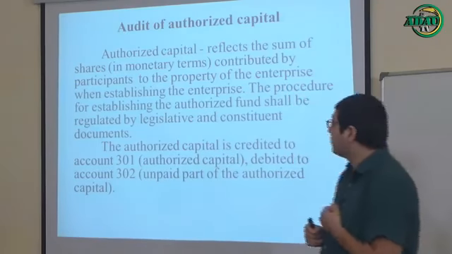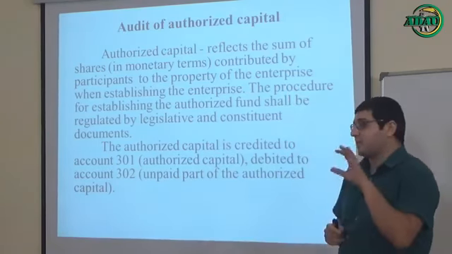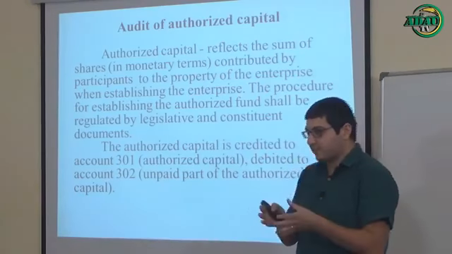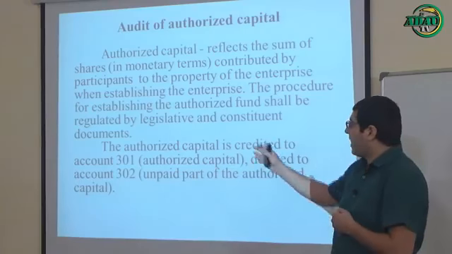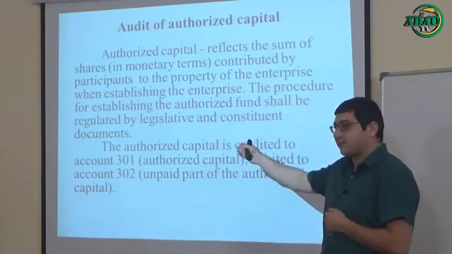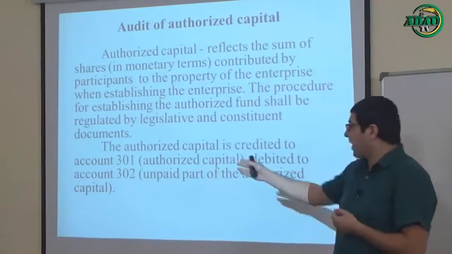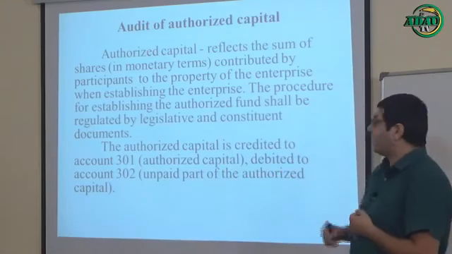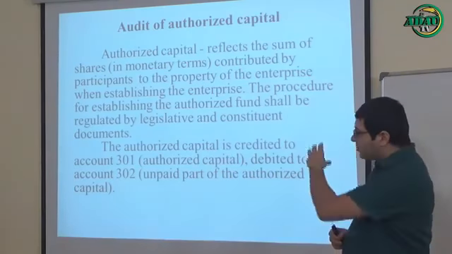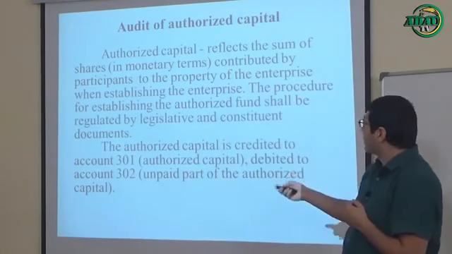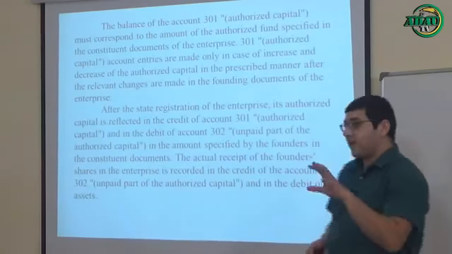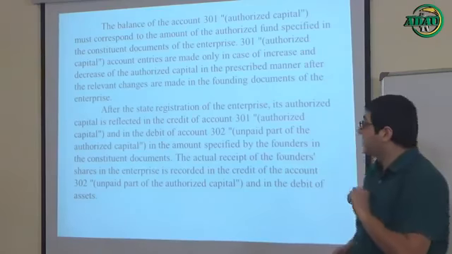So let's continue. There are 2 main information sources for this checking process. There are 2 accounts for this checking process. One of them is 301, authorized capital, and the second one is 302, unpaid part of the authorized capital. Of course, we'll talk a bit more about these accounts in the next slide. So let's continue. Okay, I want to talk about these accounts a bit.